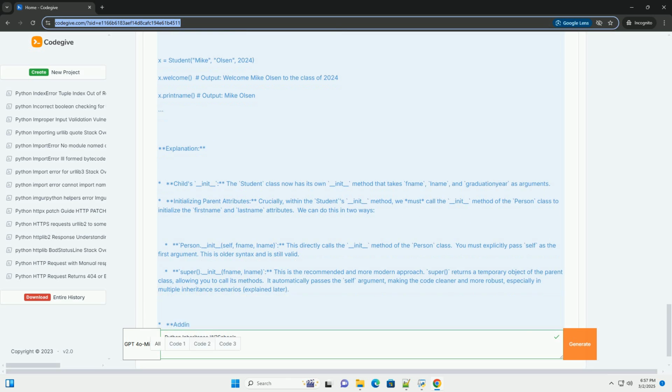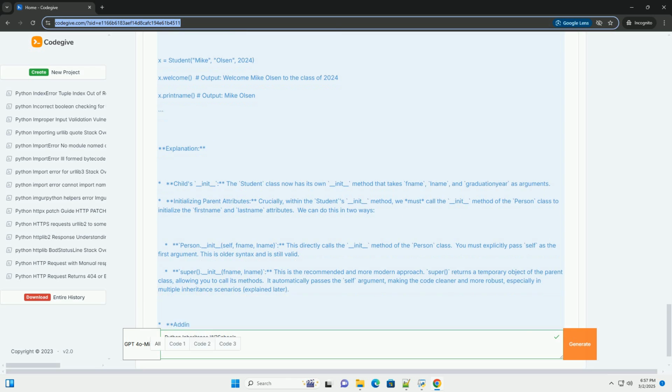Multiple inheritance. Python supports multiple inheritance, where a class can inherit from multiple parent classes. This can be a powerful tool, but it can also lead to complex and hard to maintain code if not used carefully.